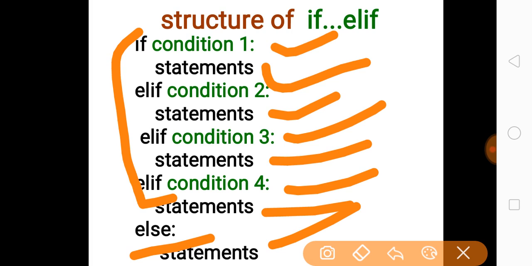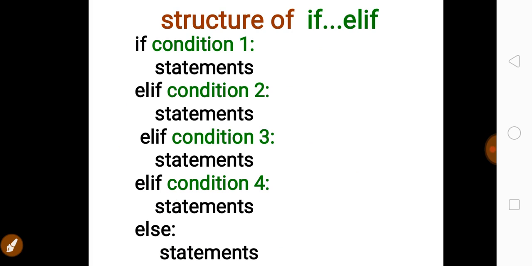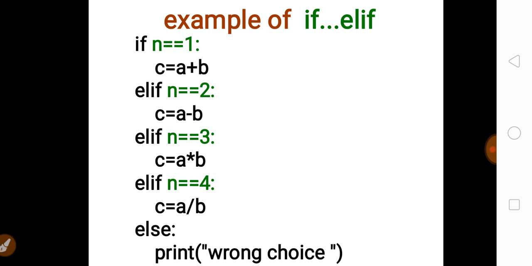I have just written a few examples to explain the if elif statement in more detail. Okay, so this is the simplest example that we have just written to understand the if elif example.